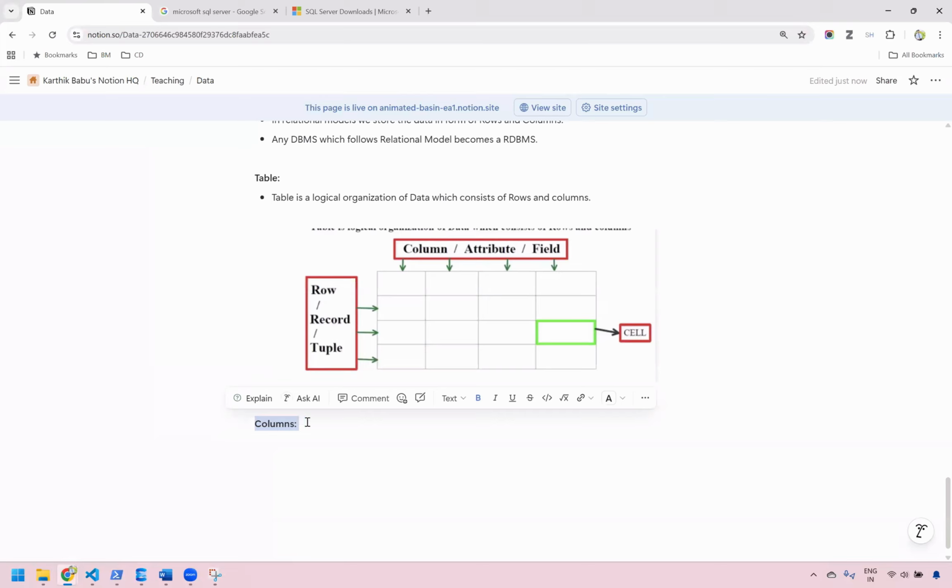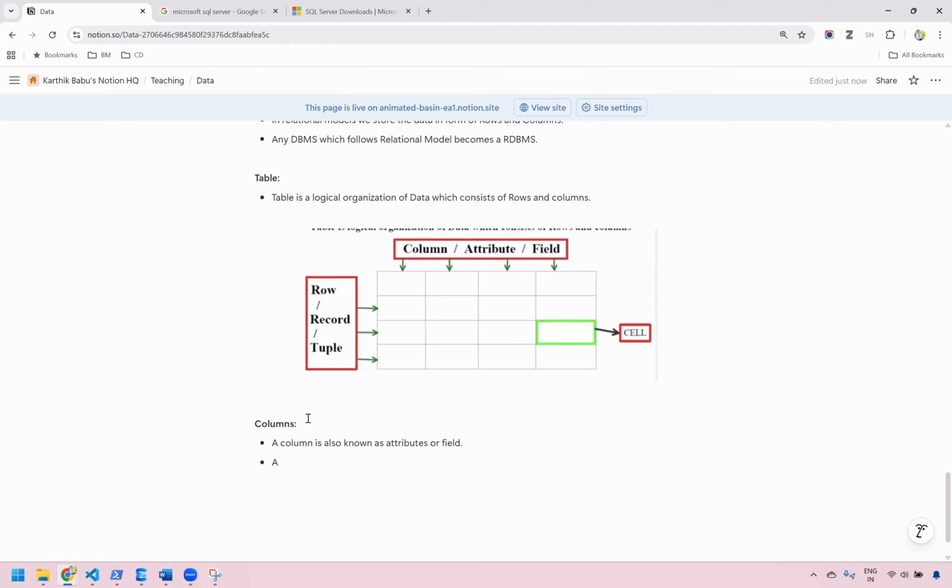Now let us take down some pointers that will be helpful for us. Columns. Let us take some notes about columns. A column is also known as attributes or field.